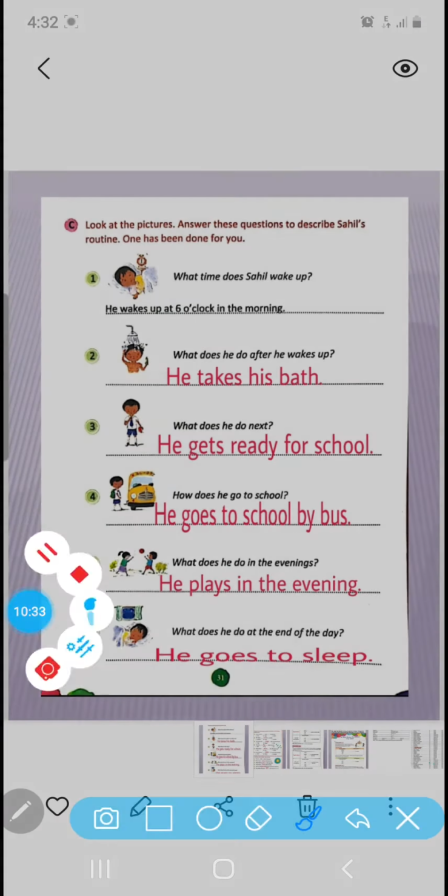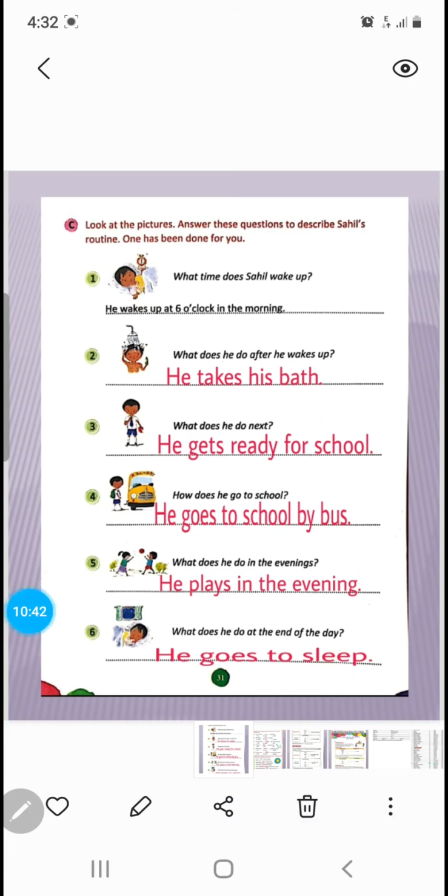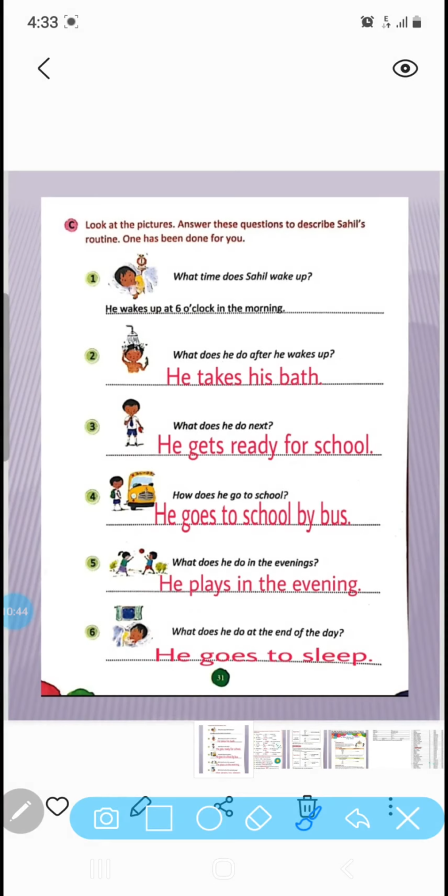So this you can do yourself, meaning you can make sentences in your own way also. What does he do after he wakes up? When he wakes up, after that what does he do? So again does is given, so you will add s. He takes his bath. Okay, if did were given, we would write took, the past form. What does he do next? Again does. So he gets ready. You can see he gets ready for school.